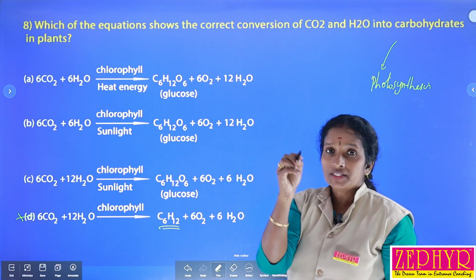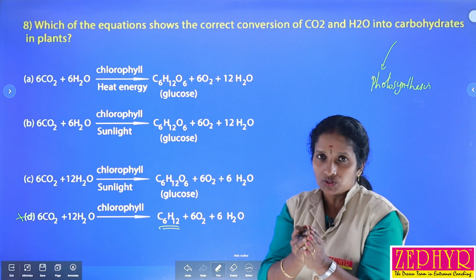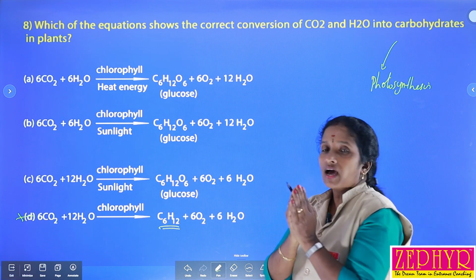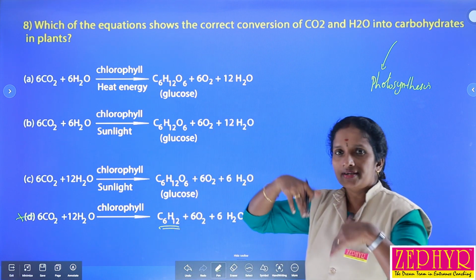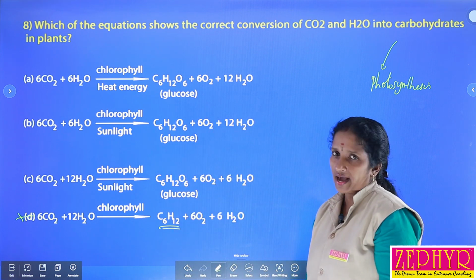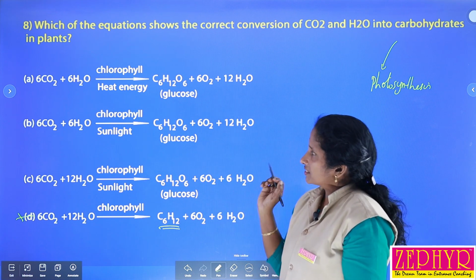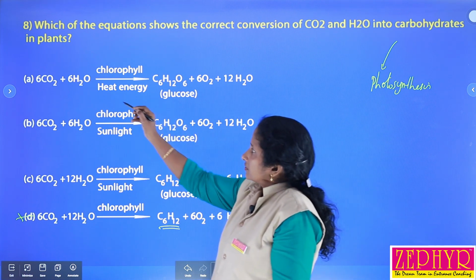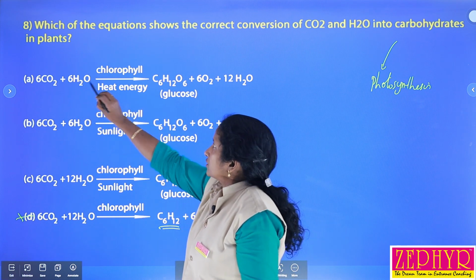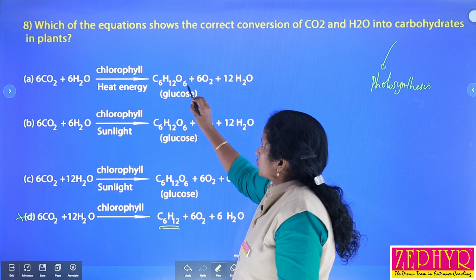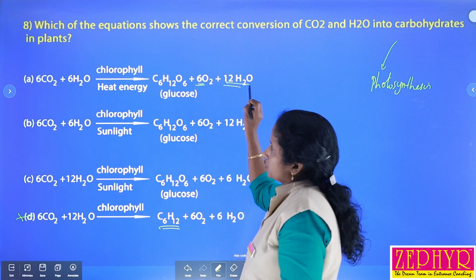The significant role of photosynthesis is that a high amount of oxygen is released to the outside. This oxygen is consumed by almost all animals, isn't it? So which one is the correct balanced equation? It is 6CO2 plus 6H2O gives C6H12O6 plus 6O2 plus 12H2O.